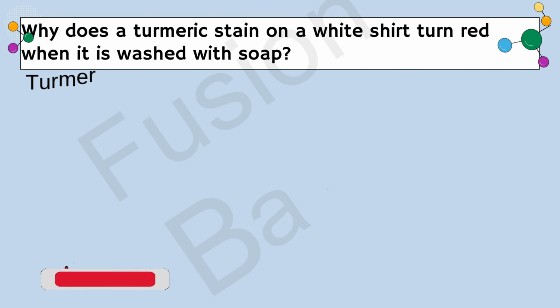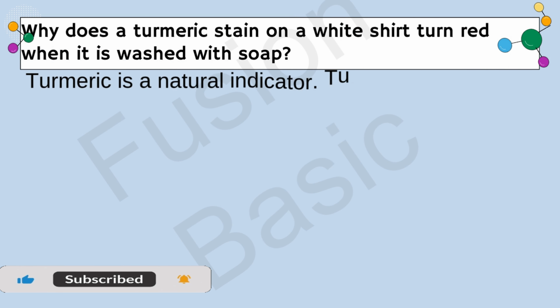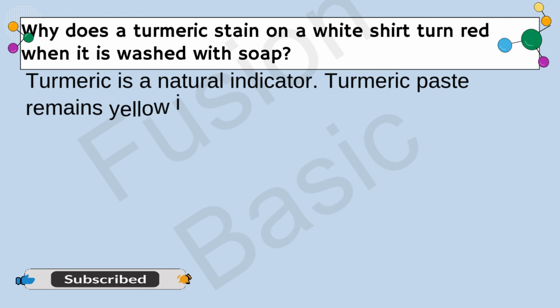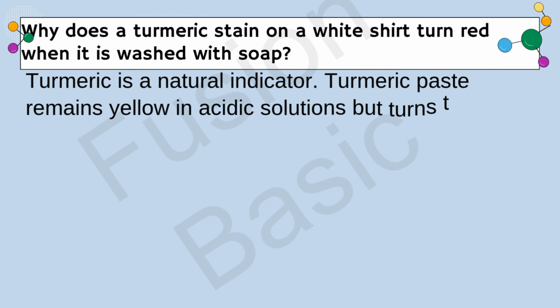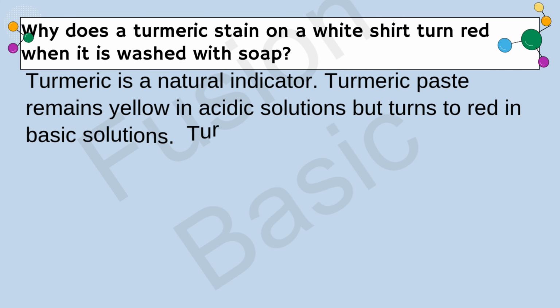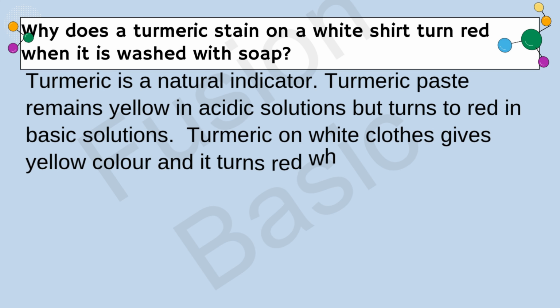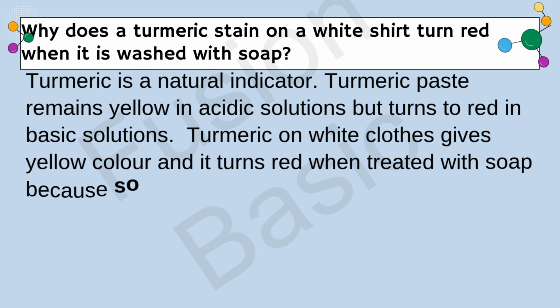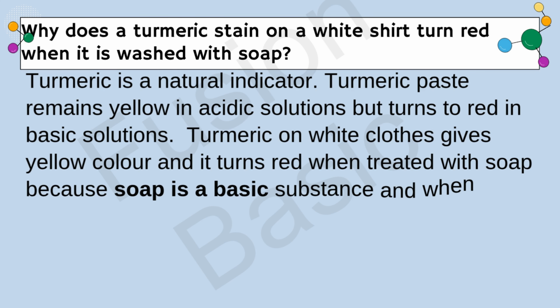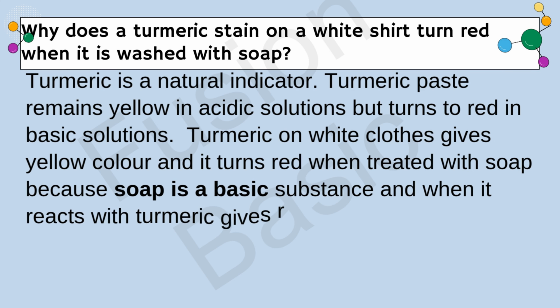Question. Why does a turmeric stain on a white shirt turn red when it is washed with soap? Solution. Turmeric is a natural indicator. Turmeric paste remains yellow in acidic solutions but turns red in basic solutions. Turmeric on white clothes gives a yellow color, and it turns red when treated with soap because soap is a basic substance, and when it reacts with turmeric it gives a red color.